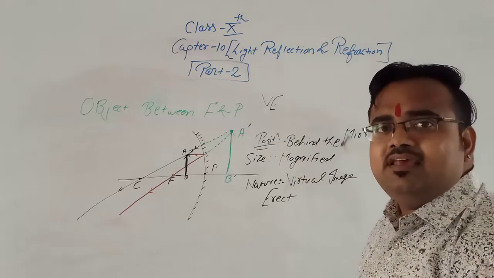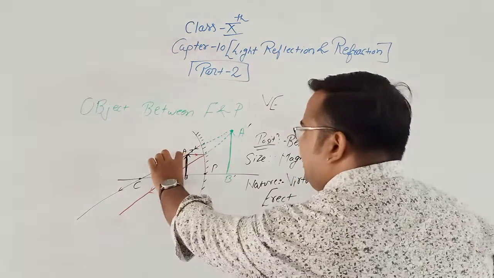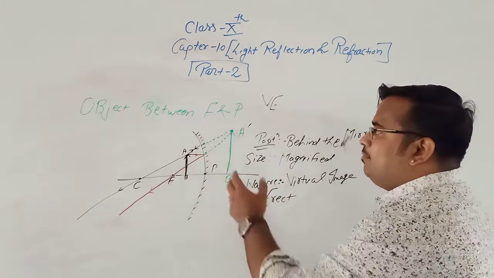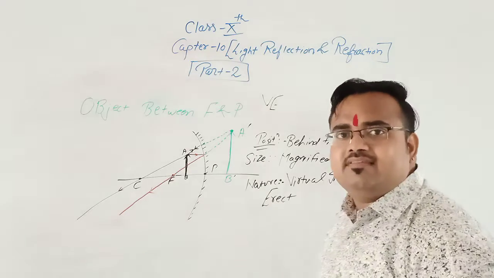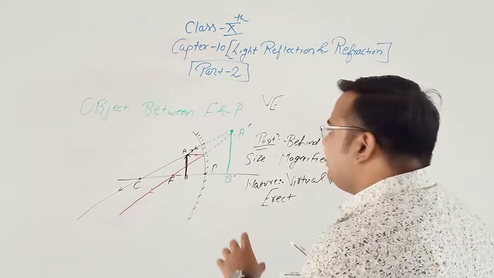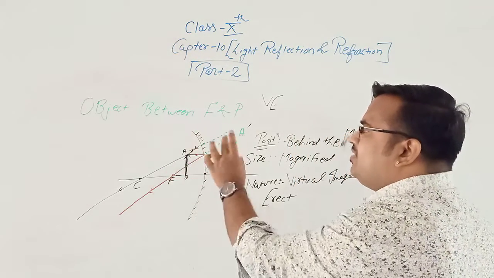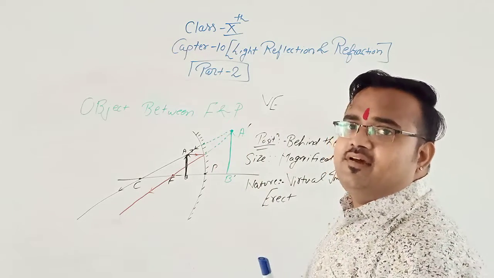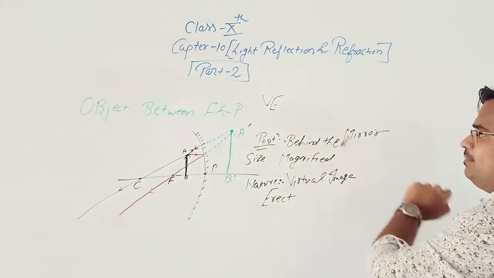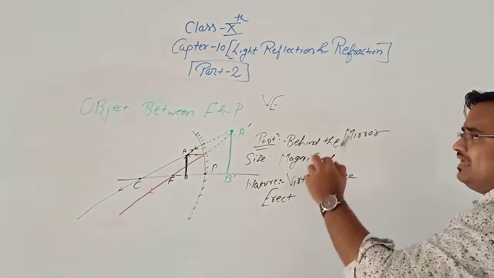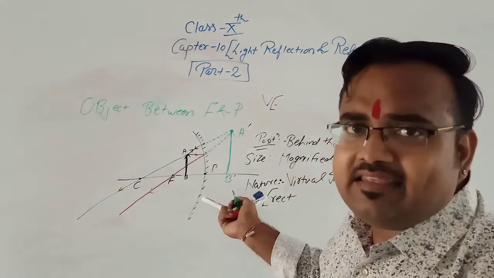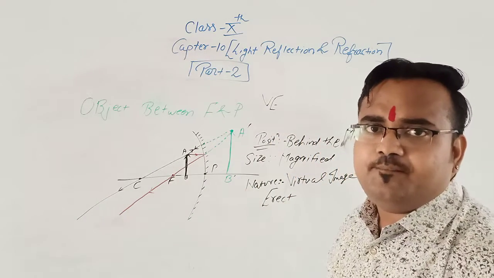Erect means the AB and A dash B dash. This is not inverted. This is the same image, but the size is different. Okay. Now see, the object AB is above the principal axis. The image is also above the principal axis. Therefore, it is an erect image. See, behind the mirror, magnified, virtual, and erect. So these are the cases of the concave mirror.